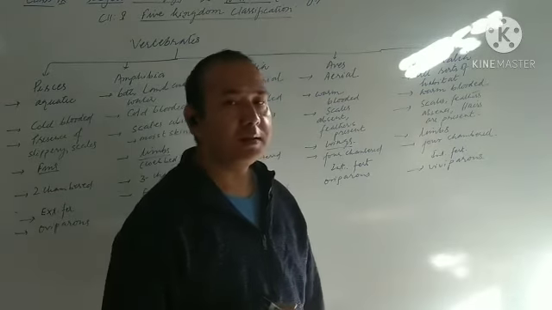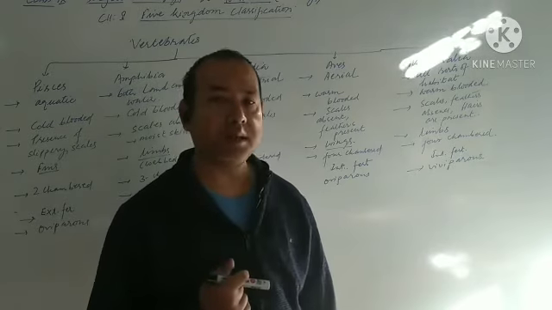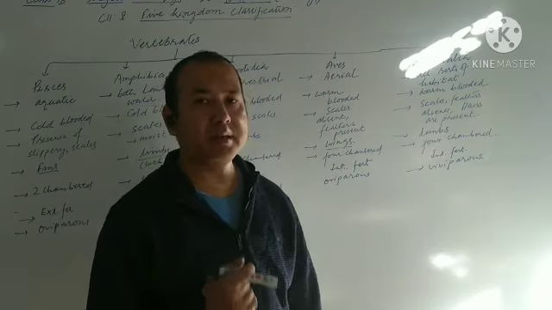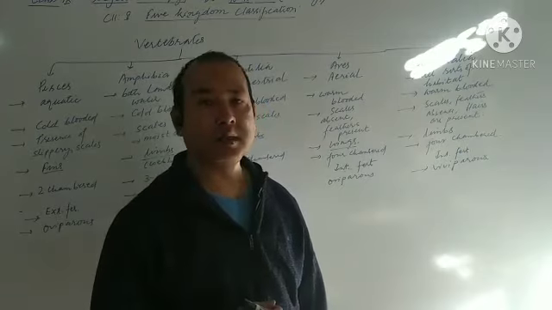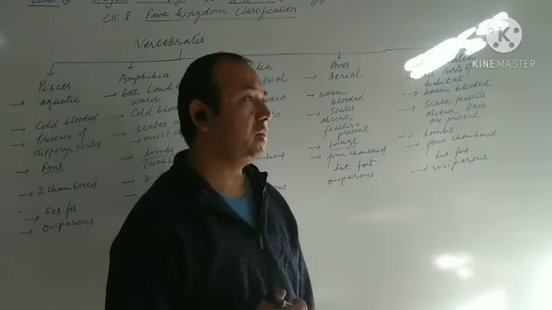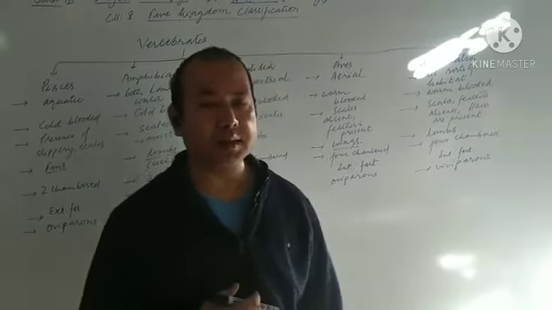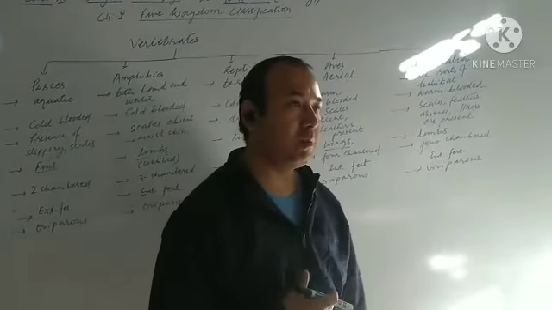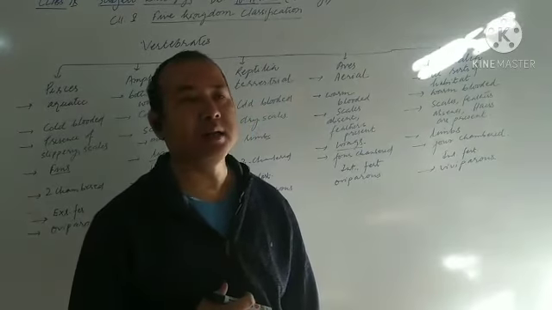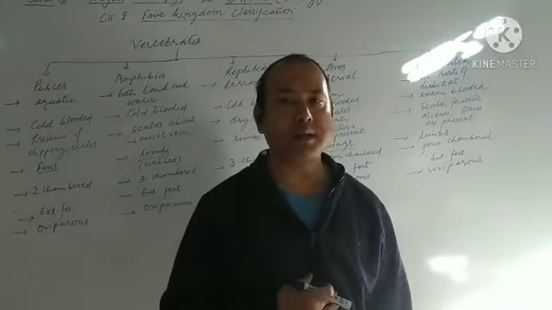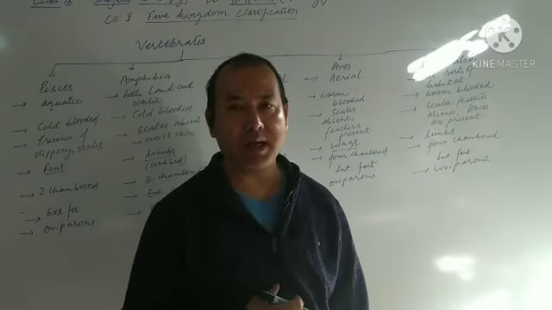Then after that, how do they reproduce? The Pisces usually reproduce by laying eggs. Those animals which reproduce by laying eggs are usually called oviparous. So Pisces are oviparous, amphibians are oviparous, reptilia are oviparous, they lay eggs, aves are oviparous, they lay eggs, but mammals are viviparous. They give birth directly to their young ones. They do not lay eggs.